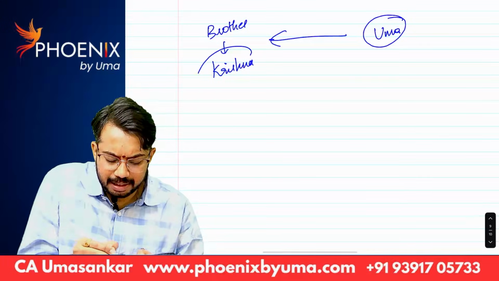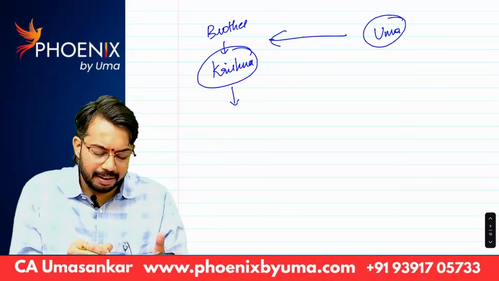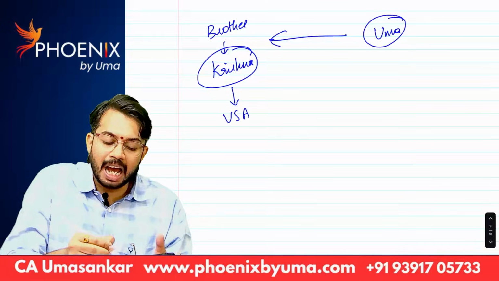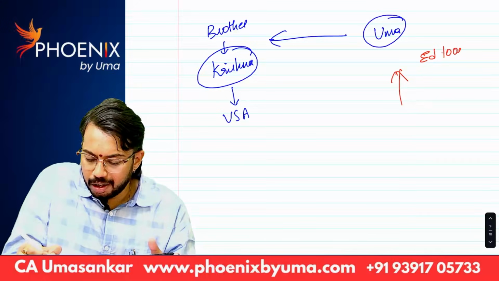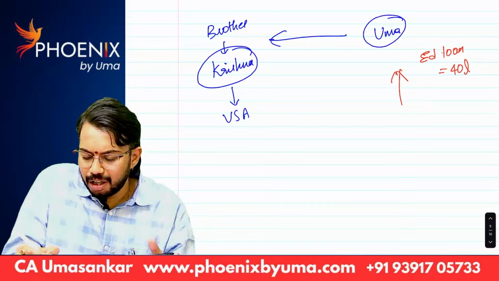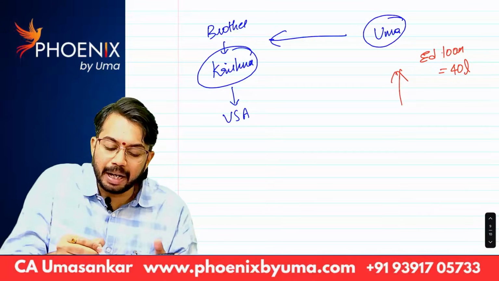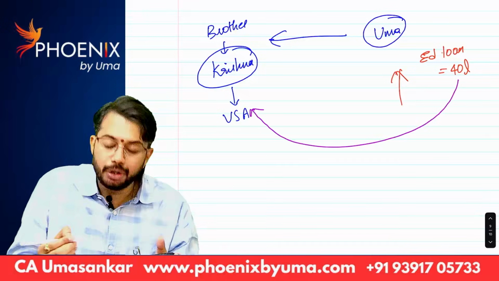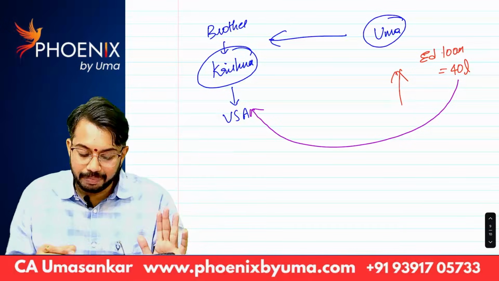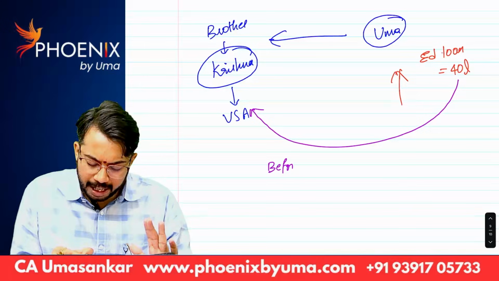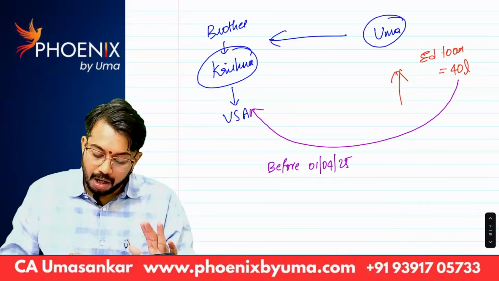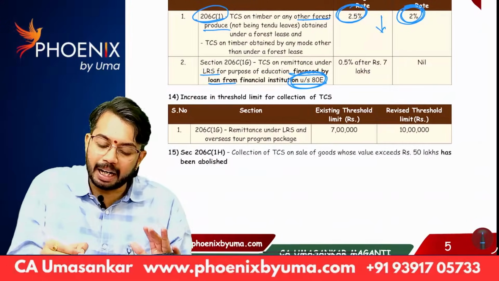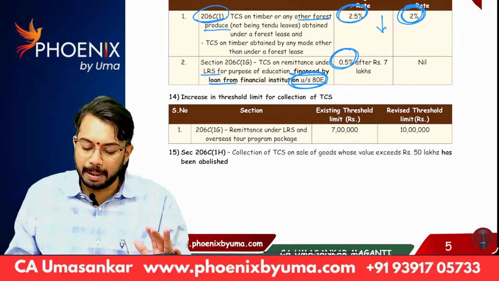My brother is studying in USA. What I have done? I took education loan, 40 lakhs. Now, I wanted to remit 40 lakhs to university in USA. Before 1st April 25, how much is the TCS? For remittance, TCS is 0.5%.